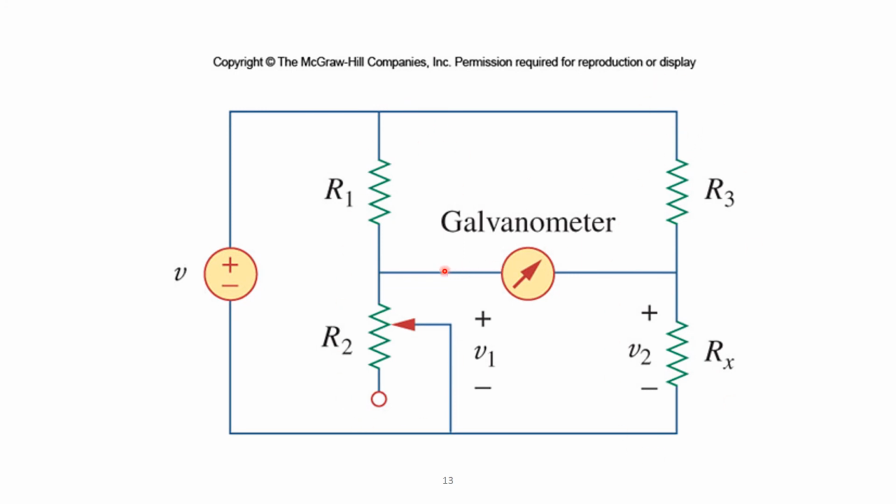Current only flows from a positive to a negative potential, or across a potential difference. If there's a potential difference between 2 points, then current will flow. So we're adjusting this resistor until this branch's voltage is equal to this branch's voltage. Then there is no current flowing.